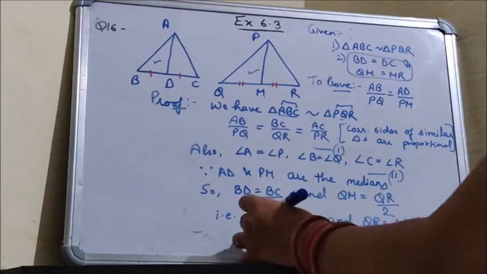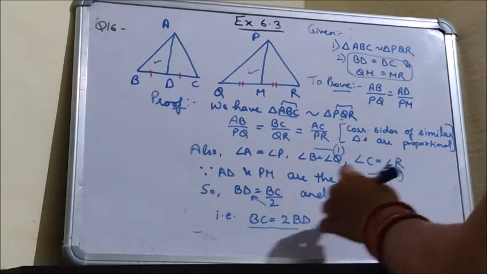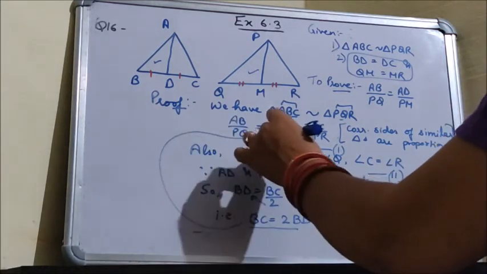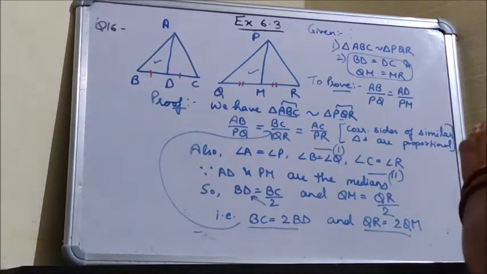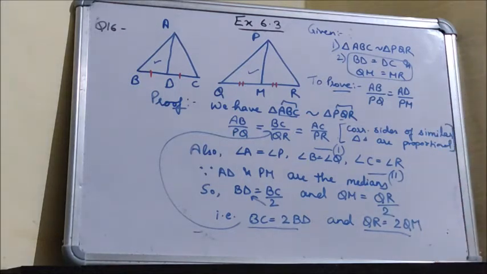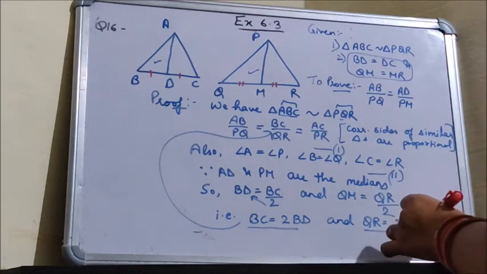Now these values of BC and QR we will put in the first equation. Let it be the third equation.